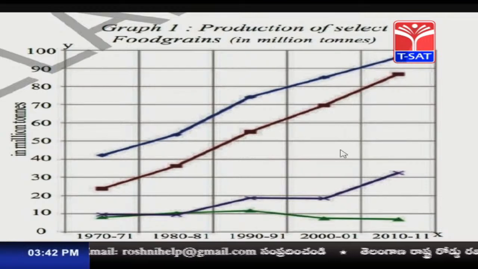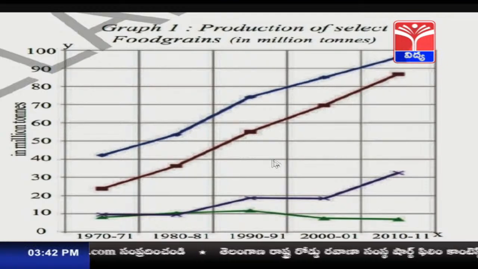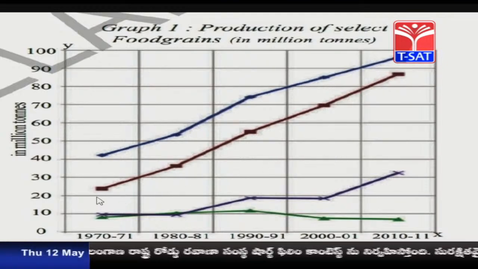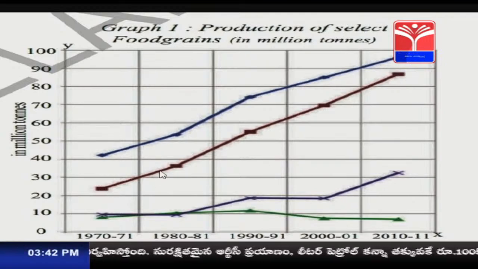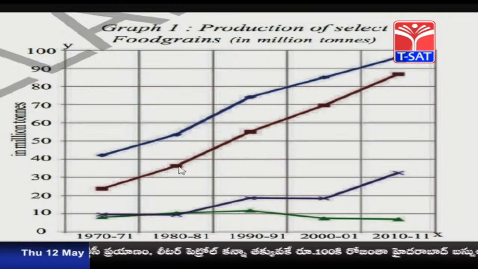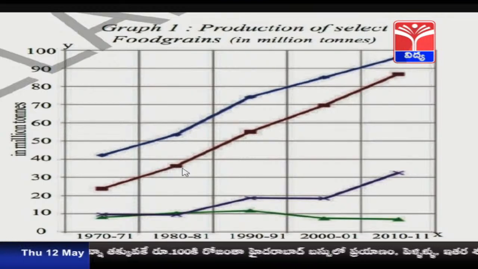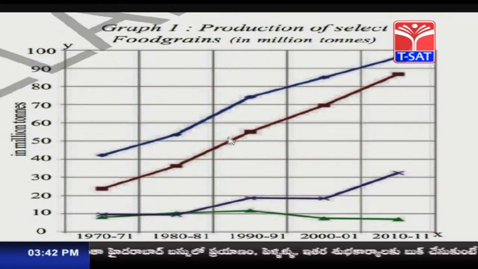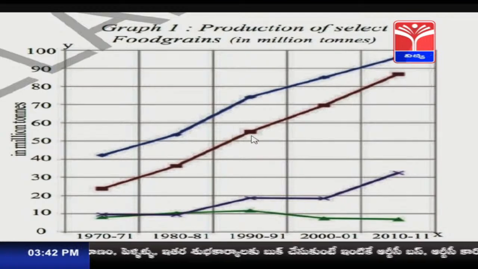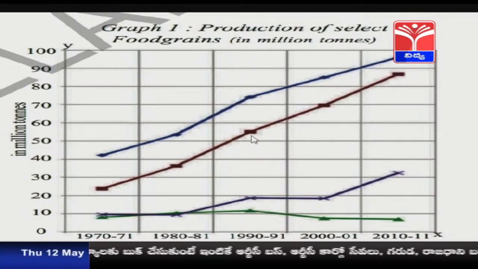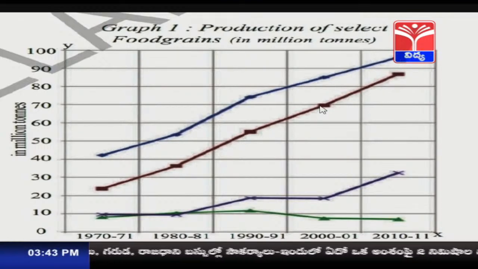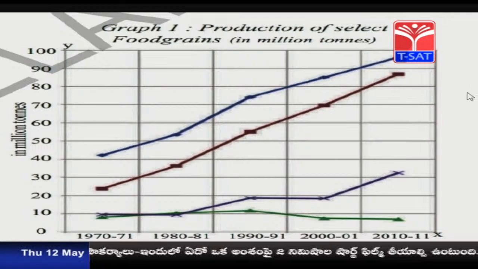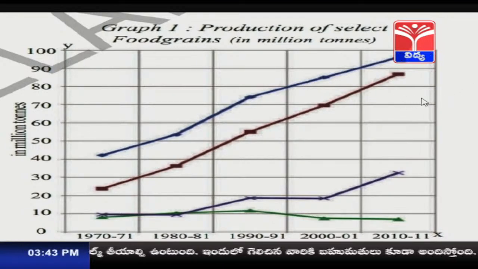Then you can see a similar increasing trend in the wheat crop also. In 1970-71 it was about 23 million tons, in 1980-81 it was almost 36 million tons, in 1990-91 it was about 55 million tons, in 2000-2001 it was 70 million tons, and in 2010-11 it was almost 88 million tons.